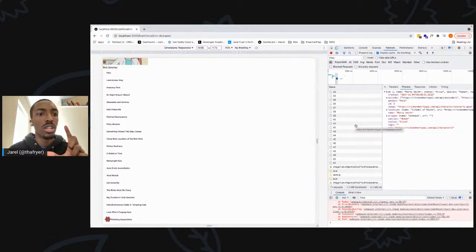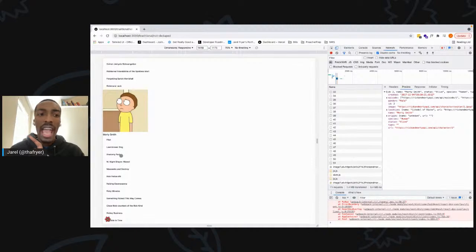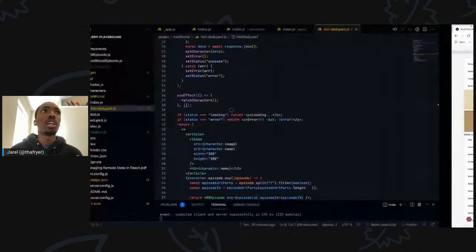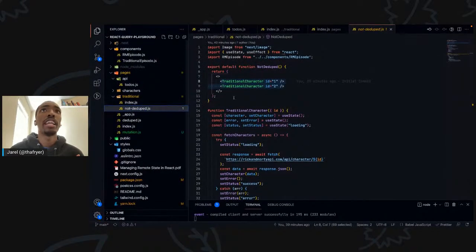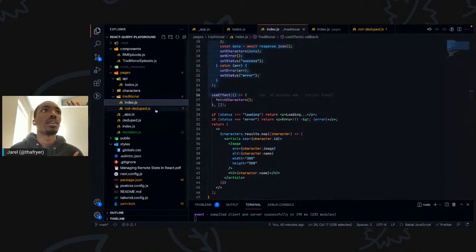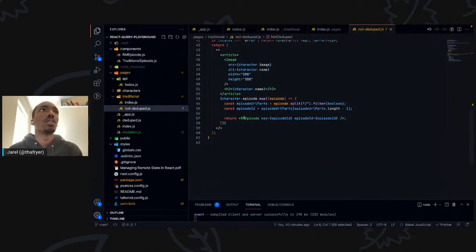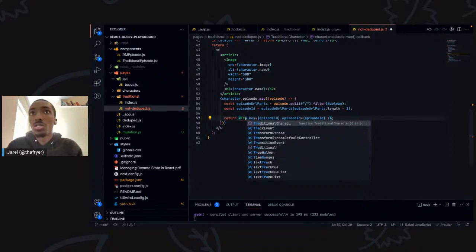But something interesting that you notice is that there's not a second set of API calls to get episode details for Morty. And why is that? Well, something interesting to think about, and my URL is a little off, but React Query is deduplicating some of these requests for us, right? So if I go in here, let's change the traditional character so that you can see those API requests happen. Not dedupe. And we'll change it to traditional.